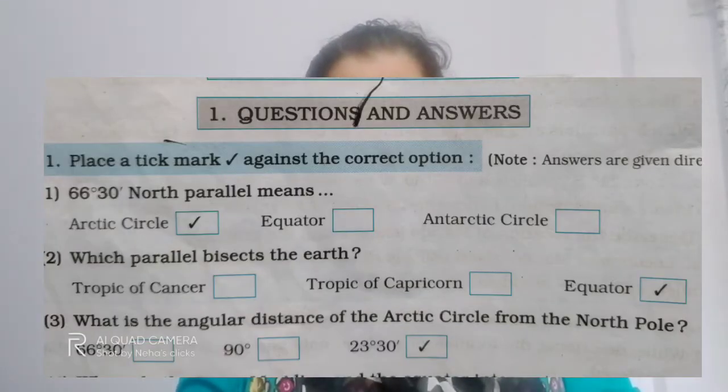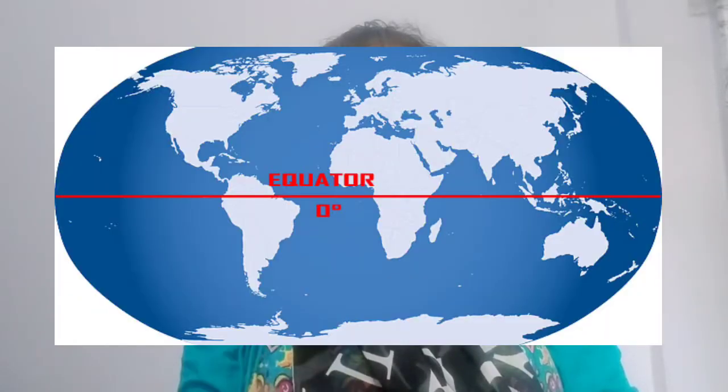Okay, so the first question is: 66 degree 30 minutes north parallel means? Options are Arctic Circle, Equator or Antarctic Circle. So the answer is Arctic Circle. Second question is: which parallel bisects the Earth? Bisects means divides into two parts. So which parallel bisects the Earth? Tropic of Cancer, Tropic of Capricorn or Equator?